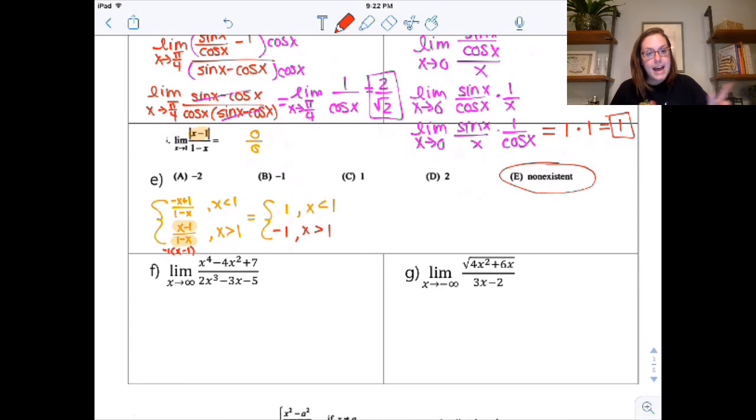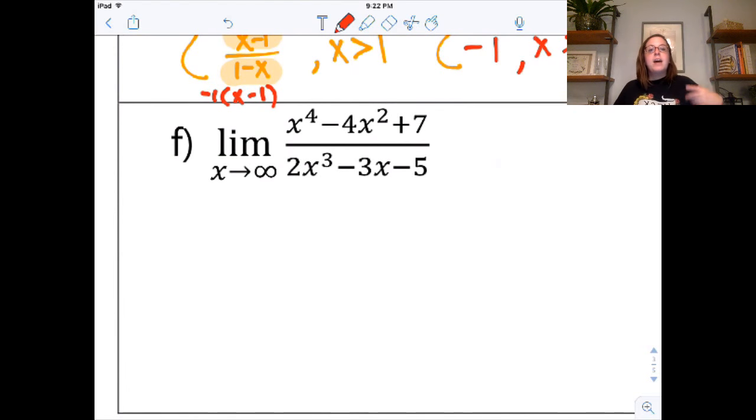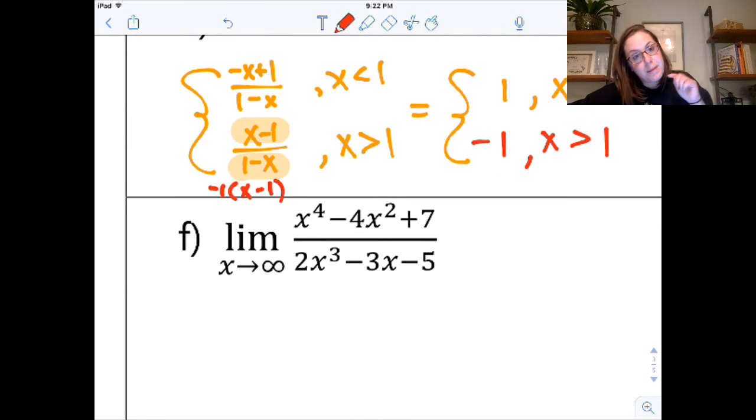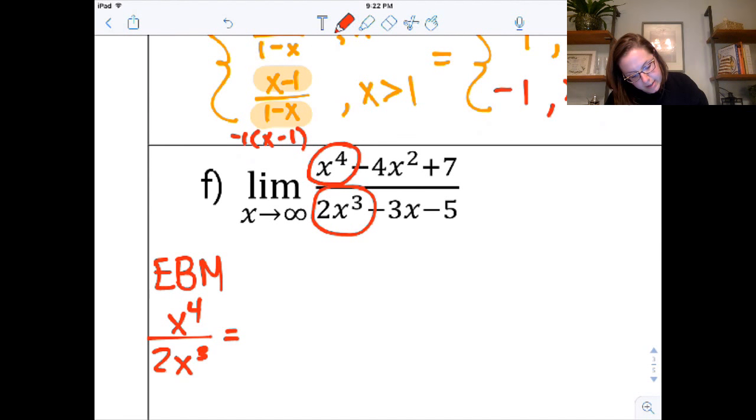Okay, last 2 on these, and then we're going to do some continuity stuff. So for this one, I see that it's my limit as x approaches infinity. So what I want to look at here is the dominant terms, right? The end behavior model. In my numerator, the x to the 4th is dominant. In my denominator, the 2x cubed is dominant. So my end behavior model here is x to the 4th over 2x cubed, which is x over 2. So whatever this does, it's going to behave just like that.